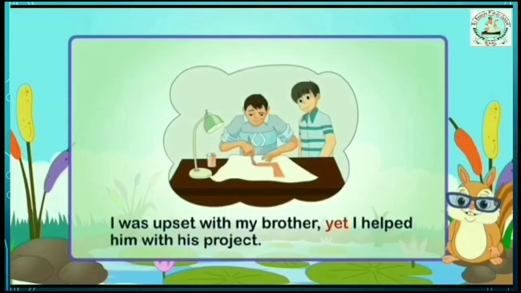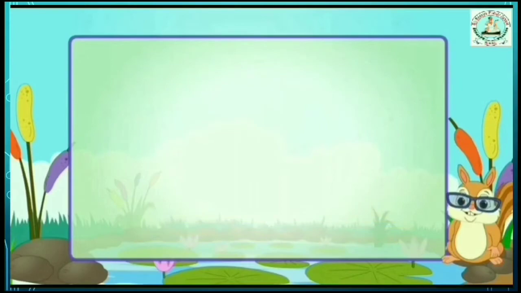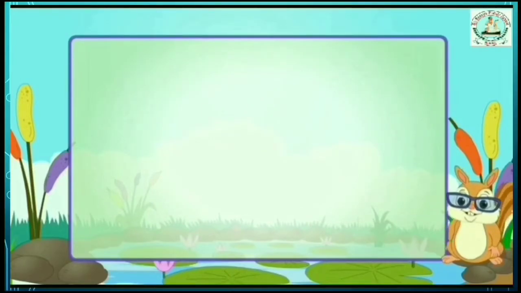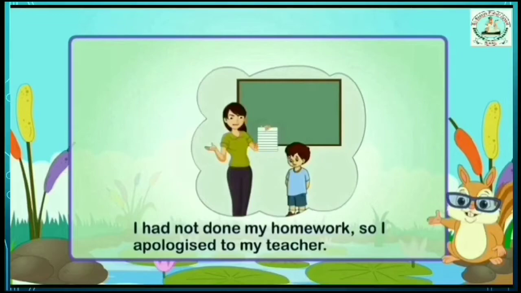For example, I was upset with my brother, yet I helped him with his project. And seventh one, so, presents a consequence or result. For example, I had not done my homework, so I apologized to my teacher.